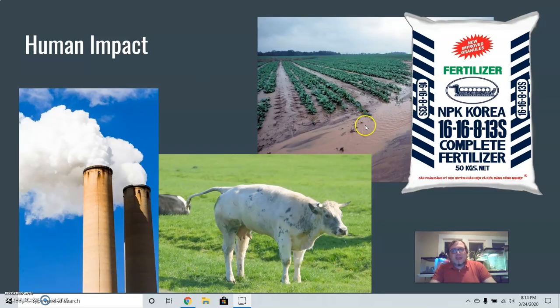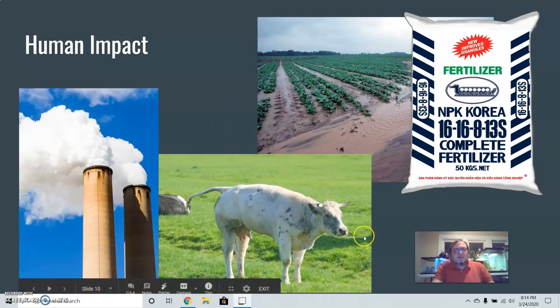Part of what can happen is that the water will pick up those nitrogen compounds and carry them away someplace else. Water can take up molecules like that and transfer them from one area to another. So it can travel from the farmland to any place that's downhill from it. It can enter the water table, and then suddenly there's more nitrogen in other parts of the environment than there normally would be.